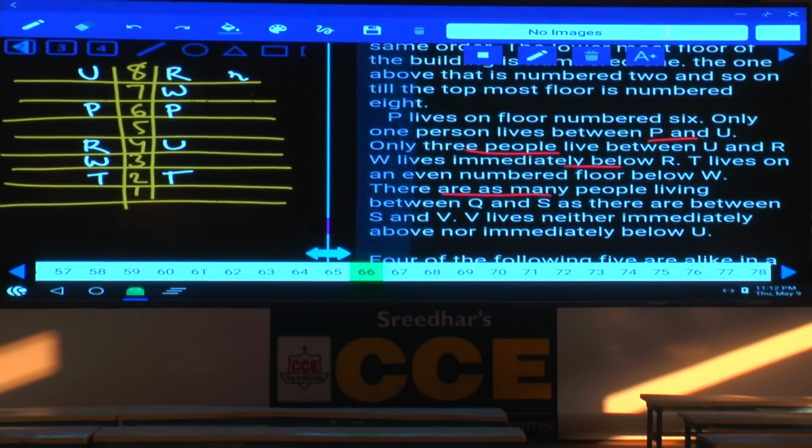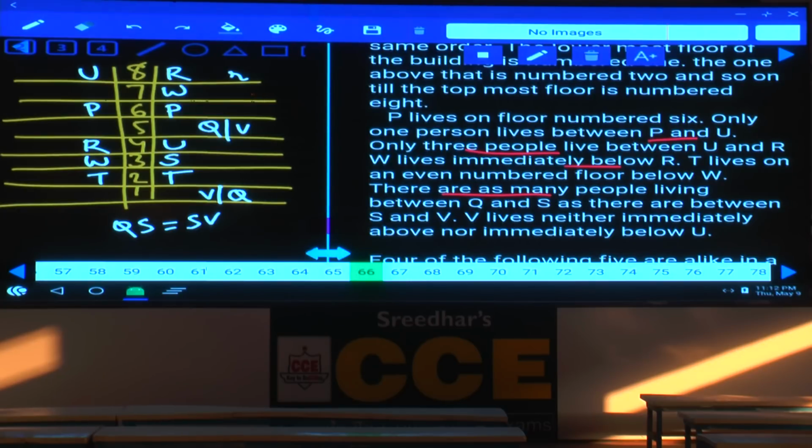And there are as many people living between Q and S as between S and V. Between Q and S equals between S and V. That means this S must be in between, isn't it? As S is in between, S is here; if Q is here, V will be here, or if Q is here, V will be here. Now between Q and S there is one person, and between S and V also there is one person.